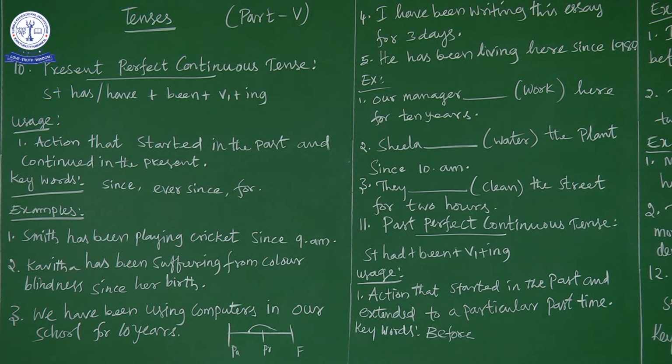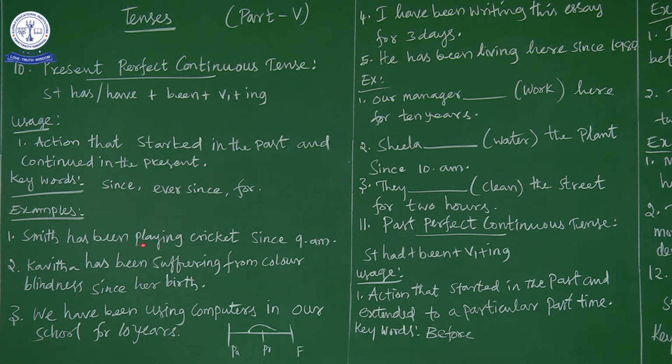The present perfect continuous tense is the action that started in the past, continued to the present, and is not finished.